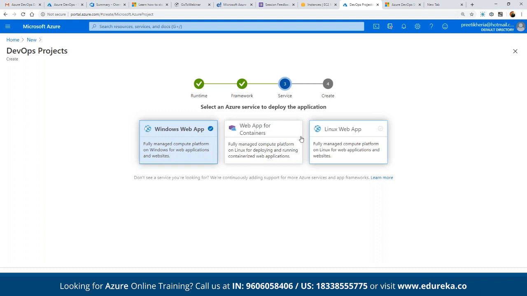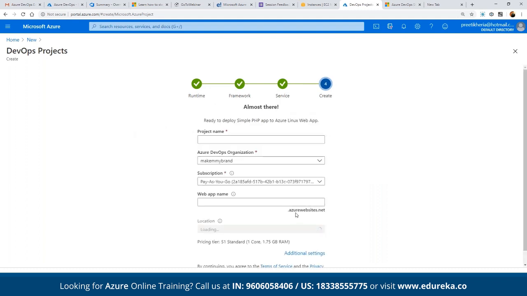So basically we are choosing the environment, or we can say the configured instances or servers on which we want to deploy the application on. We can choose accordingly that we are going to configure exactly as per the requirements. So here, let's say we are going to deploy the app in Windows web app or Linux web app. We can choose a Linux web app for now.